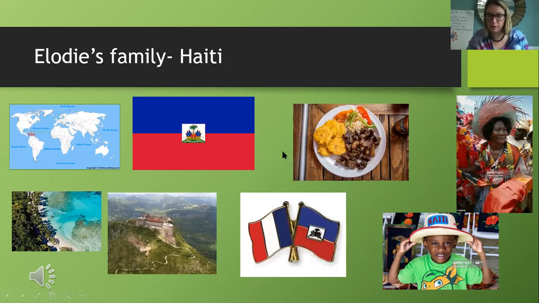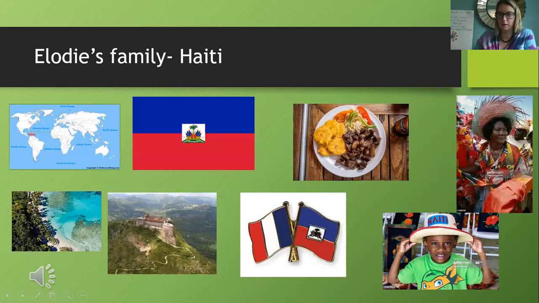Elodie's family told me that they make these foods, and it's called griot, and it's like fried pork shoulder. And Elodie's mom also said that Elodie's grandma, that's what they call it, grandma, she always makes rice and beans for every meal. So there's some griot and there's some plantains. Maybe there's some rice there. Can't see.